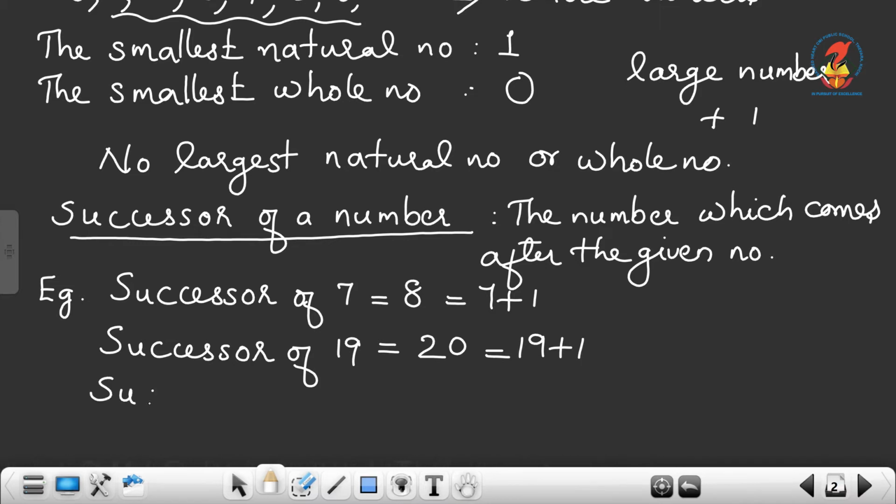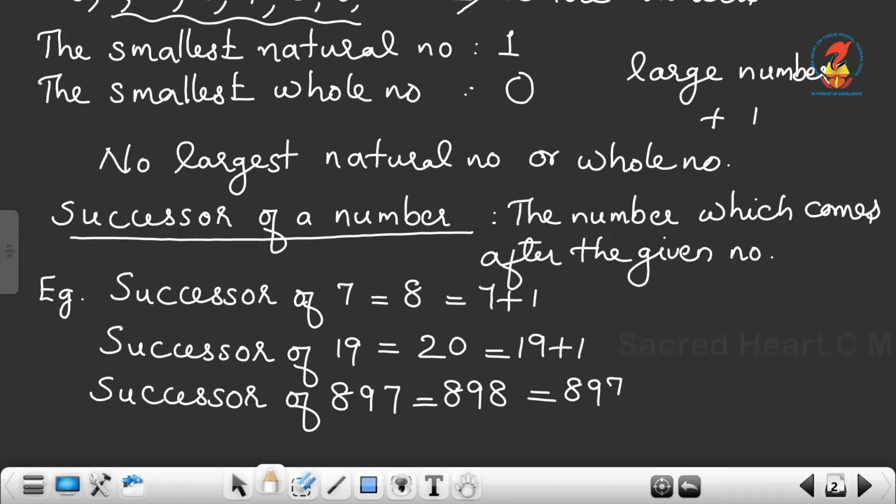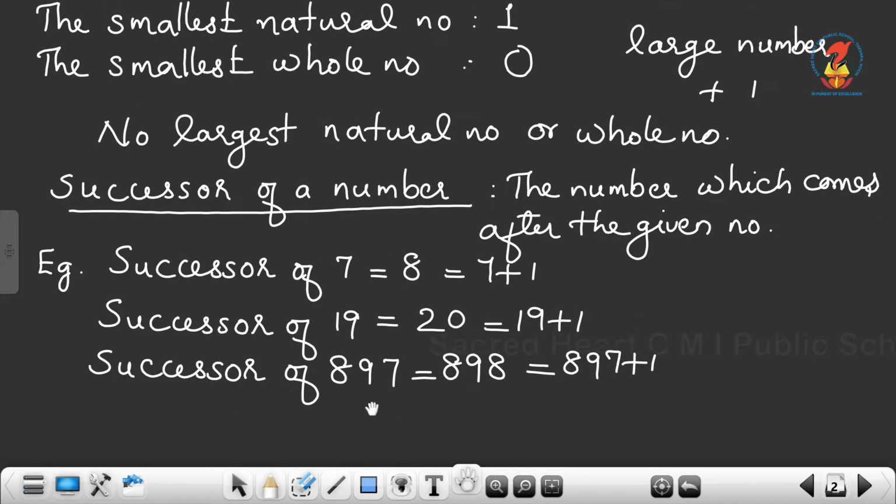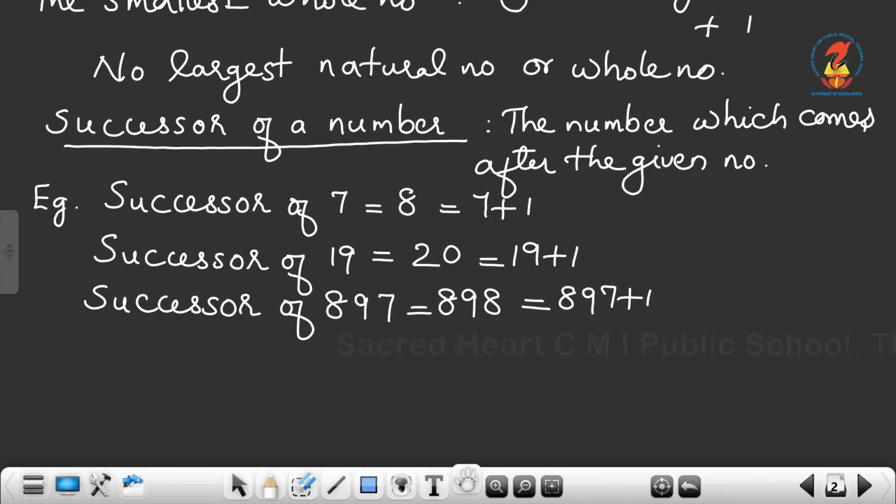Again, what is the successor of 897? What is the next number? It is 898. So, this 898 we can write as 897 plus 1. So, how can you find out the successor of a number?